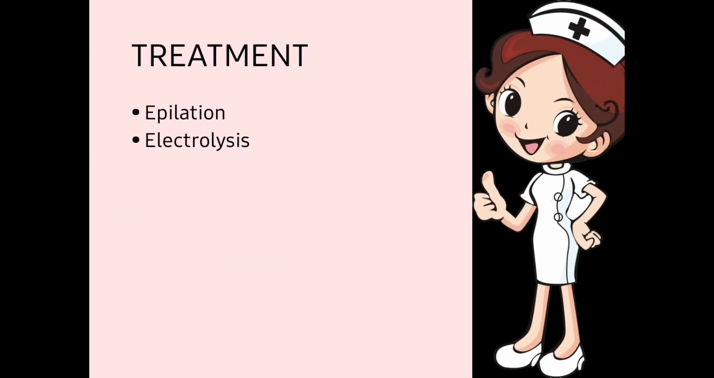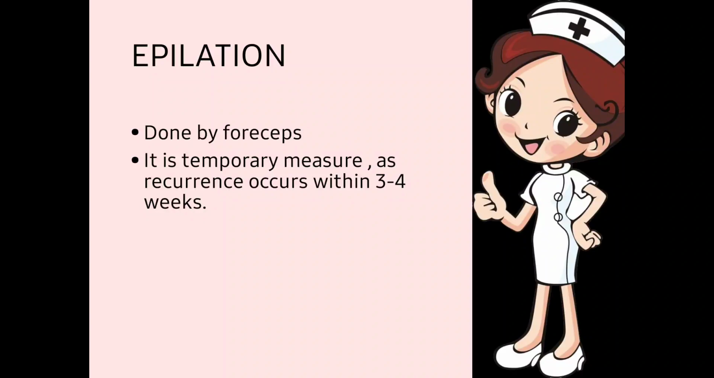Let's move to the next one, treatment. Now what is the treatment? First one is epilation, second one is electrolysis. Epilation is a treatment which we are supposed to do again and again, and electrolysis is a kind of treatment which takes place at once. In the case of epilation, it is done with forceps. We will use the forceps and notice where the eyelashes are misdirected, and we will remove the eyelashes using the forceps and a numbing drop, which is proparacaine or local anesthesia, and remove all these misdirected cilia.